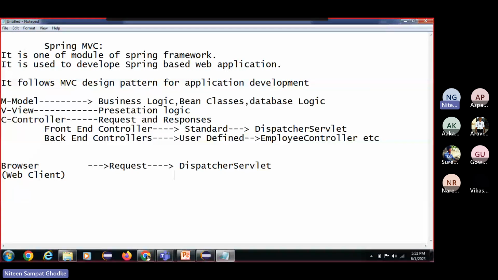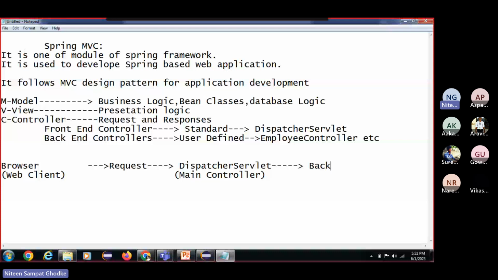That dispatcher servlet, I also call it the main controller, or it is also called a front-end controller. So when a request comes from the browser, it will go to the dispatcher servlet. The dispatcher servlet will delegate; I will discuss it in the workflow. From here it will go to the backend controller.